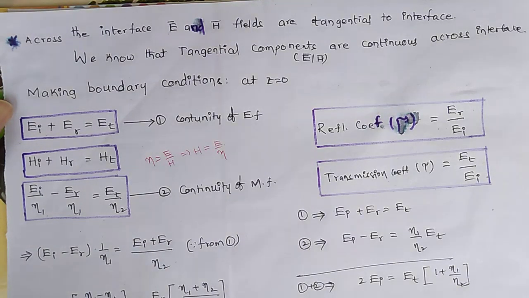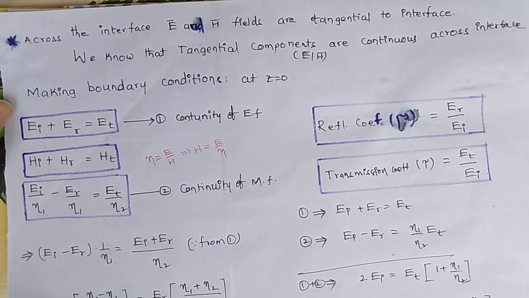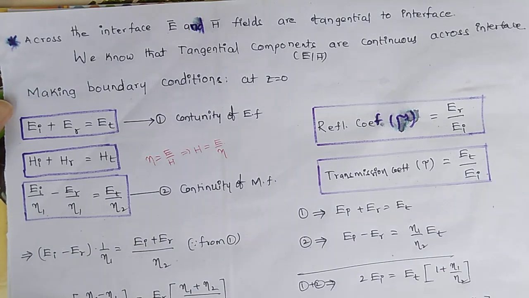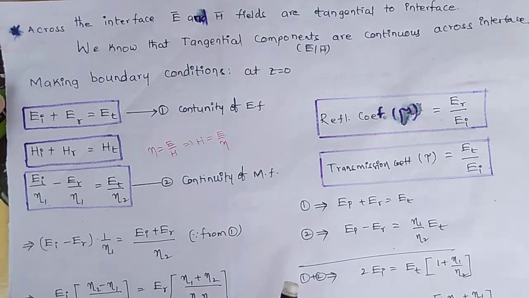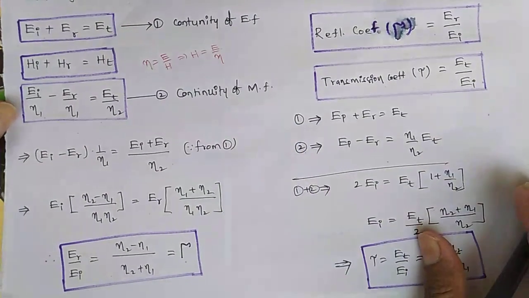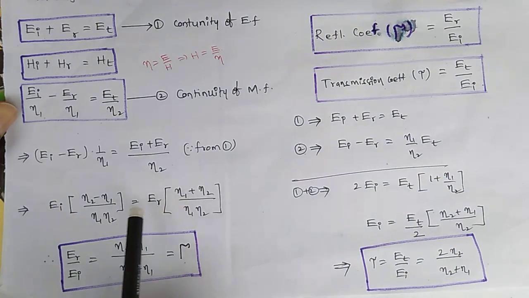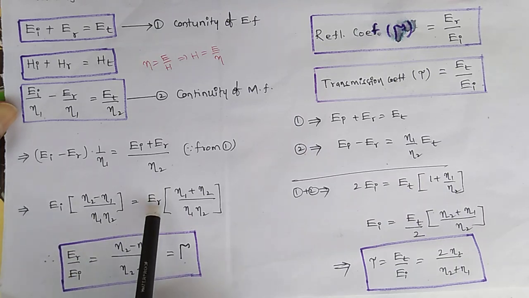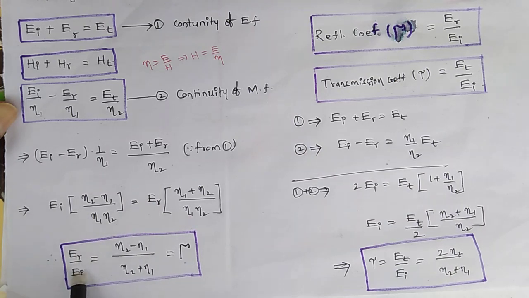Next, I am taking the common Ei from these two terms. I am getting Ei is equal to eta 2 minus eta 1 by eta 1 into eta 2. By simplifying, I can get this equation. So I am taking here Er by Ei. By simplifying, I get these terms, and I am taking this as the ratio of Er by Ei. Er by Ei is equal to eta 2 minus eta 1 by eta 2 plus eta 1.